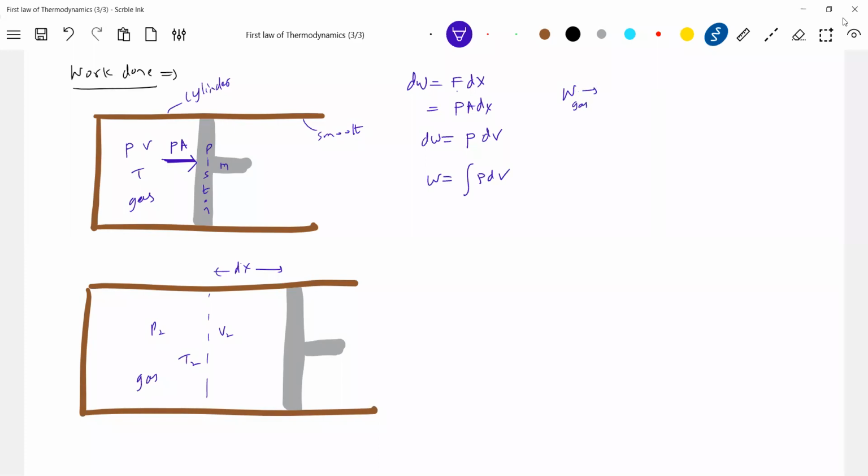Work done by the gas will be positive when the volume of gas increases. Work done by the gas is negative when the volume of gas decreases.